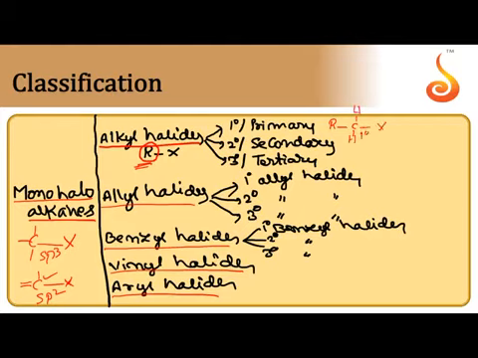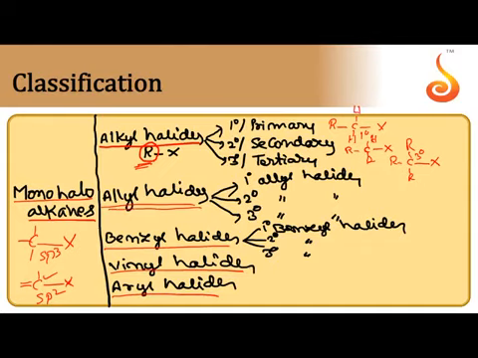RCH2 is nothing but alkyl group. In 2 degree alkyl halides, the carbon which is holding halogen is 2 degree carbon and present in alkyl group. In tertiary alkyl halides, the carbon which is present in alkyl group is tertiary carbon and having halogen atom. So these are three types.